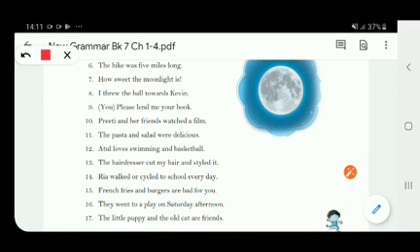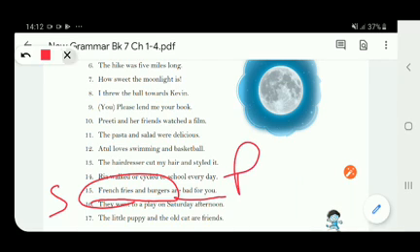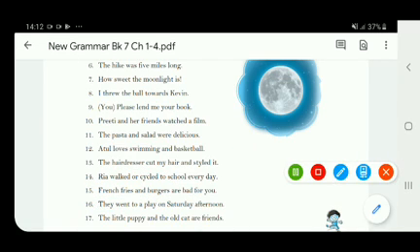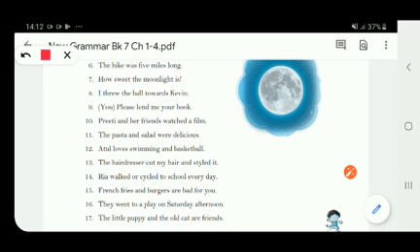Riya walked or cycled to school every day. So in this sentence, Riya is the subject and the remaining part is the predicate. 15th one, French fries and burgers are bad for you. French fries and burgers is the subject, are bad for you is the predicate. 16th one, they went to a play on Saturday afternoon.